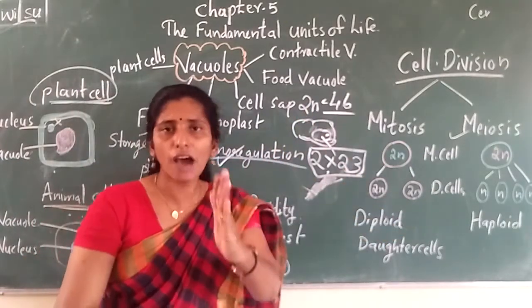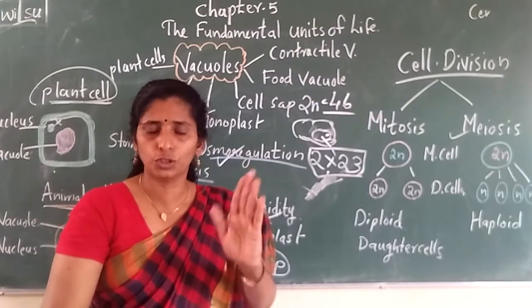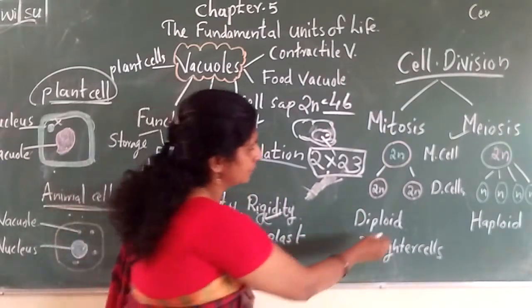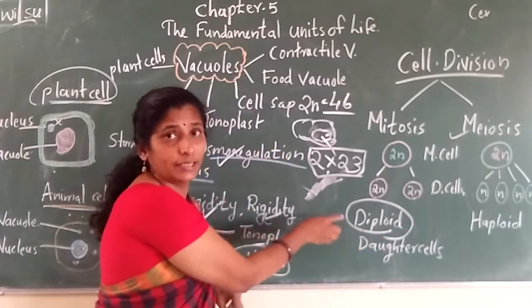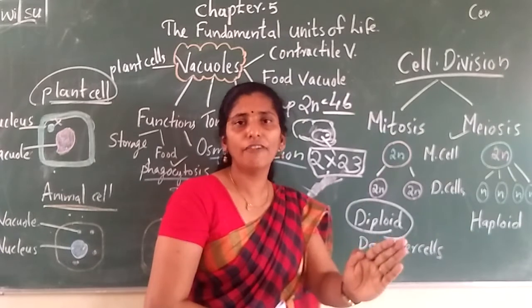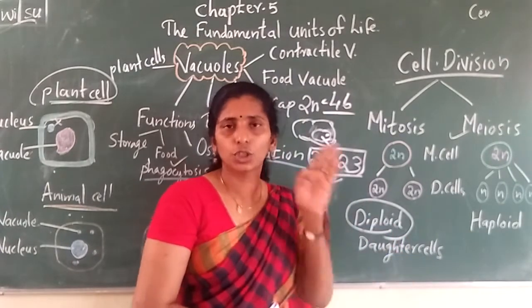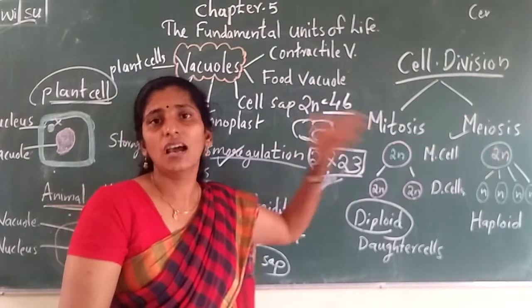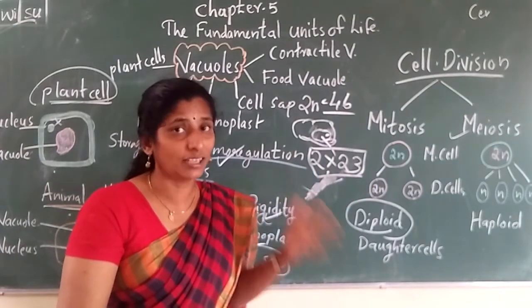N means half the number of chromosomes. 2n means full. That means diploid. What is the term? Diploid. Diploid means full chromosomes. Haploid means half of the chromosomes. Okay. So shall I ask one question? The daughter cell of meiosis contains how many chromosomes, or what type of cells?